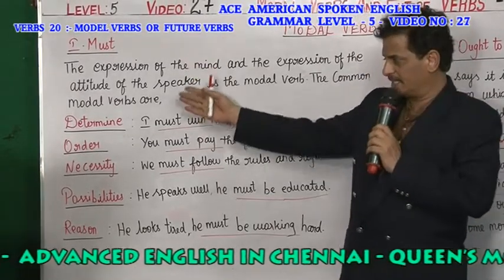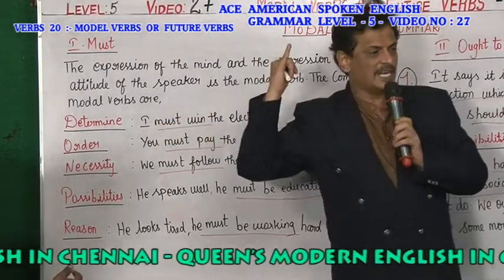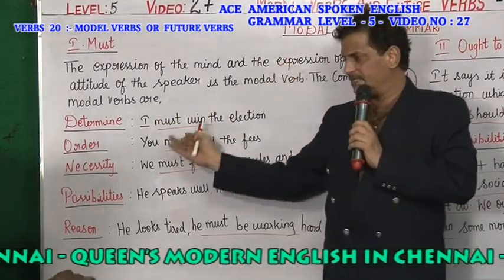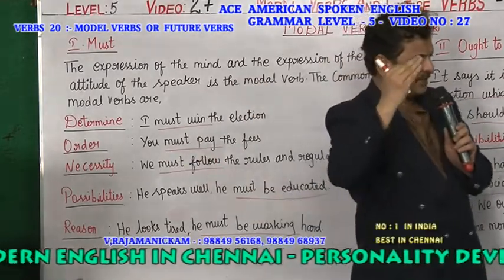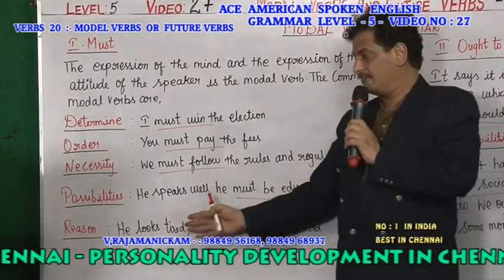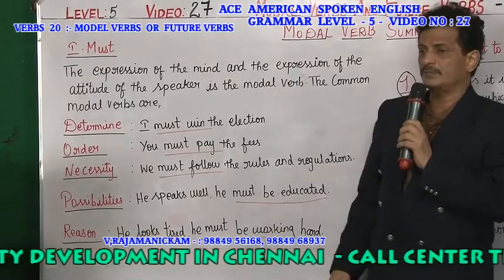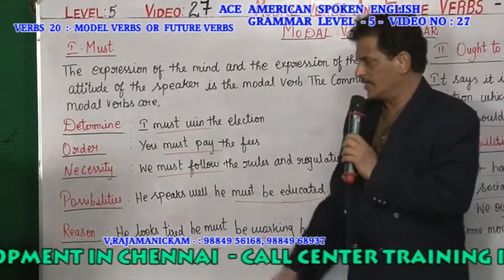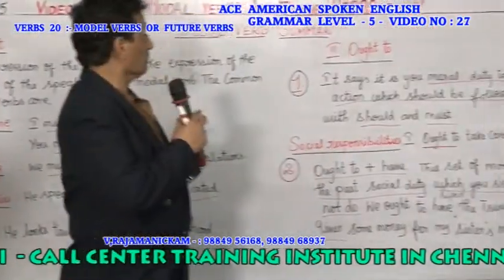I hope you are able to understand. What are the 5 places where you use must? Number 1, determination. Number 2, order, somebody is ordering. Number 3 is necessity. Number 4 is possibility. And number 5 is reason. Hope you are able to understand the expression of the modal verb must. It is used in these five places. Got it? Okay.